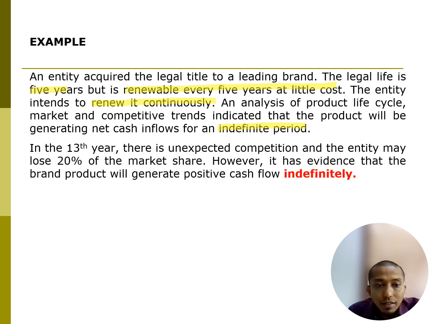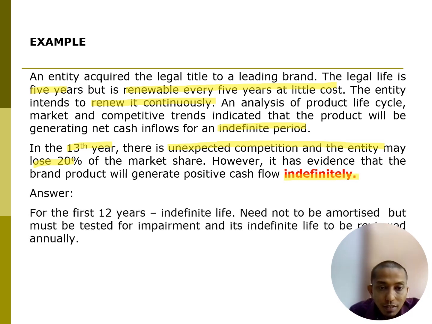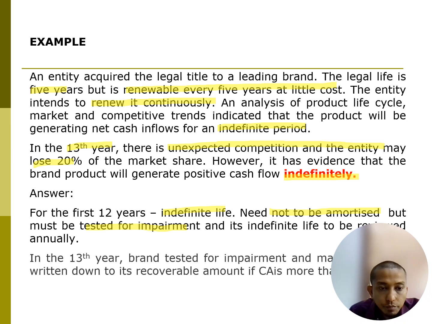In the 13th year, unexpected competition means the entity may lose 20% of the market share. However, the evidence is that the brand will generate positive cash flow indefinitely, so no issue here. For the first 12 years, with indefinite life, no need to amortize, but it must be tested for impairment.